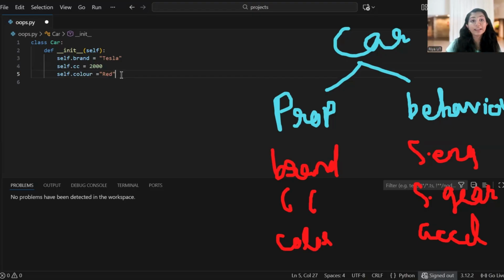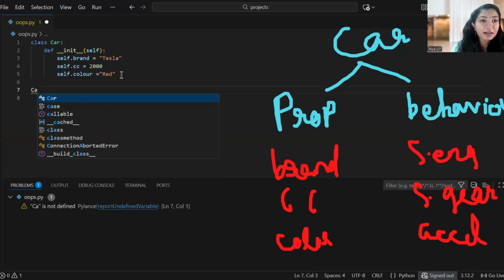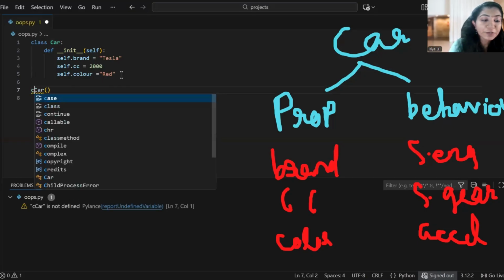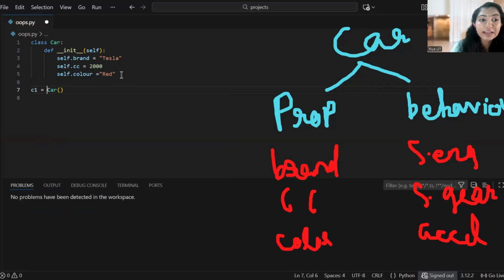Next, we have to create an object. How to create an object? It is quite simple. Which object are we going to create? We are going to create an object called car. So you have to write car, then to create an object, you have to put parentheses. So let's put parentheses like this. Yes, we are done with creating an object. Then, as we are giving a reference everywhere, here also we need to give a reference. I'm giving the reference as c1.